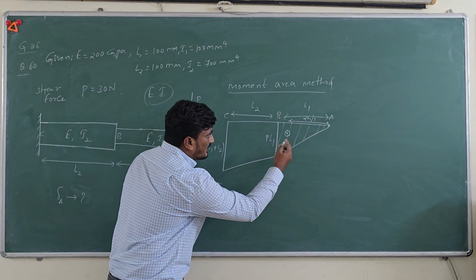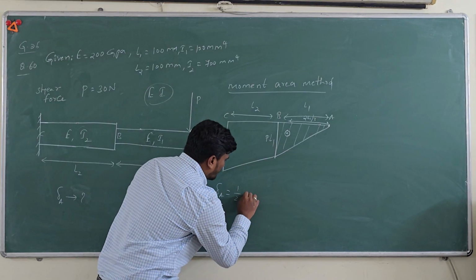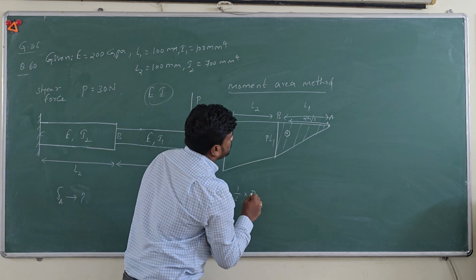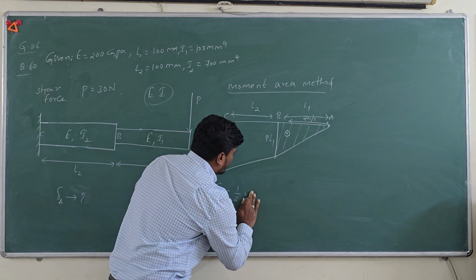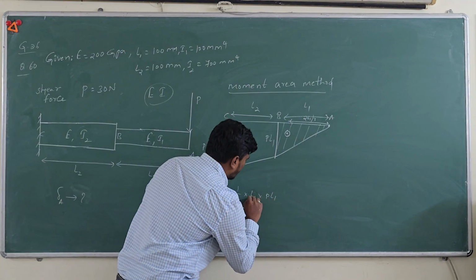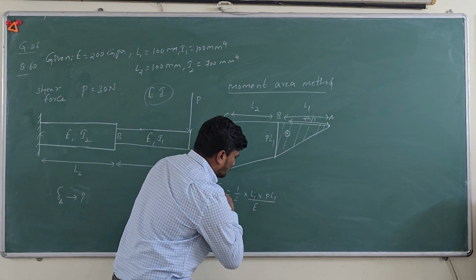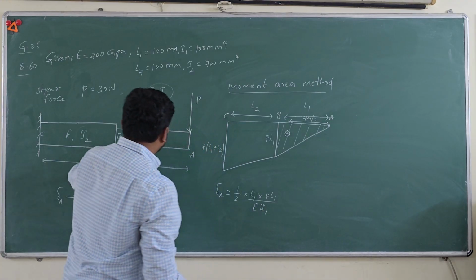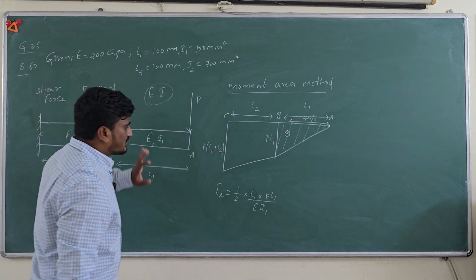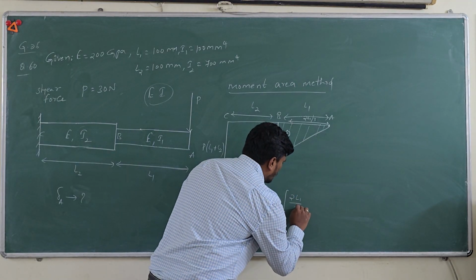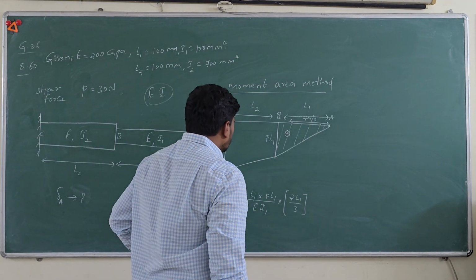Then let's write the area of that. So half into base is L1, and the height is P into L1 divided by Young's modulus, which is the same for both the beams, and it has moment of inertia of I1. I mean for this part of the section. Okay, into the centroidal distance, which is 2L1 by 3.